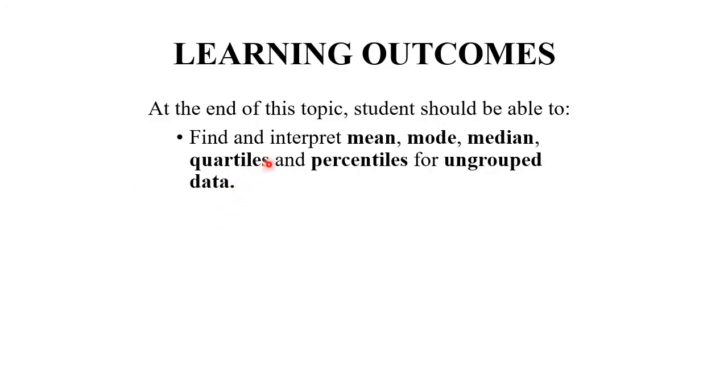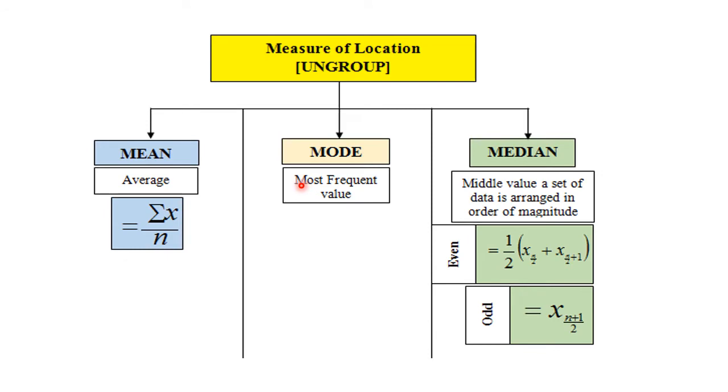So, the learning outcome for this subtopic is to find mean, mode, median, quartile, and percentile for ungrouped data. So remember, for grouped data, we discuss it in the next video. First of all, look at the chart. For the ungrouped data, we'll find out mean, mode, median, and as you can see, the overview of the formulas.